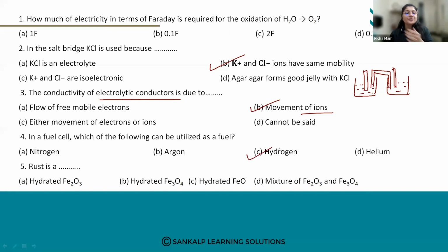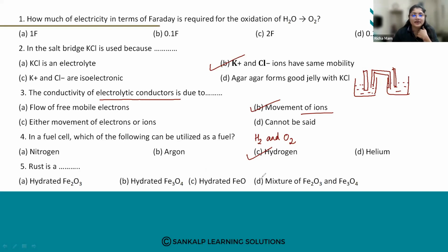In a fuel cell, chemical energy is converted into electrical energy, right? So which are the two gases used? Hydrogen and oxygen, right? So H2 and O2 gases are used in a fuel cell along with water and heat. So out of these four options, hydrogen is the right answer. Good.